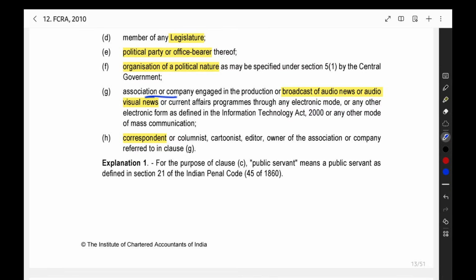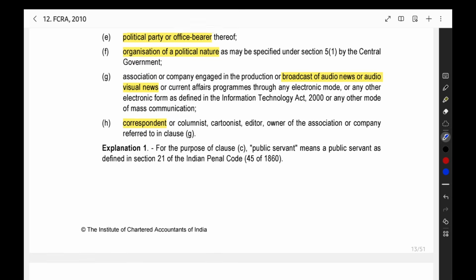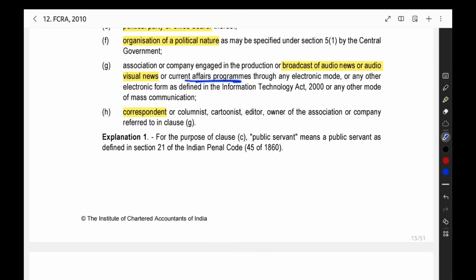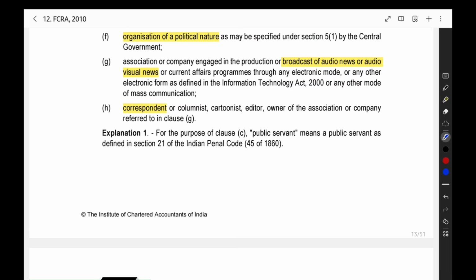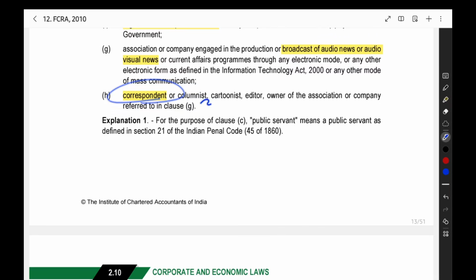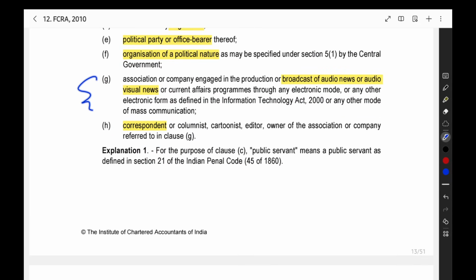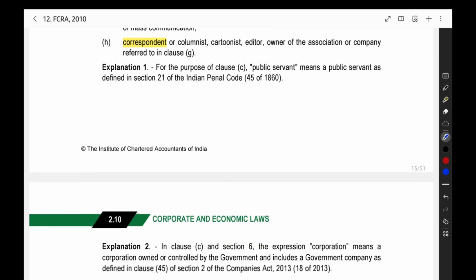Then, an association or company engaged in the production or broadcast of audio news or audio visual news or current affairs programs. You are not a direct newspaper. You are a news agency. You are broadcasting audio news, communicating news to people through audio or audio visual, or conducting a current affairs program. These are all agencies which have direct reach to a mass number of people, so they should not receive any foreign contribution. Also the correspondent, columnist or owner of the association or company in that clause. For this news agency, any correspondent or columnist should also not receive any foreign contribution.